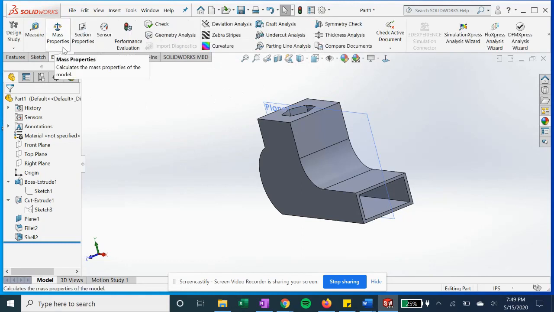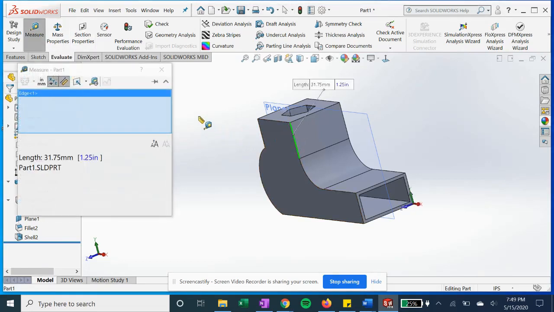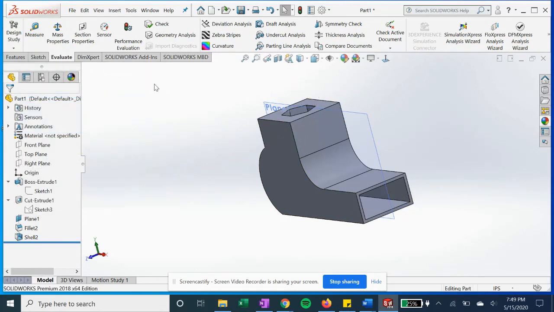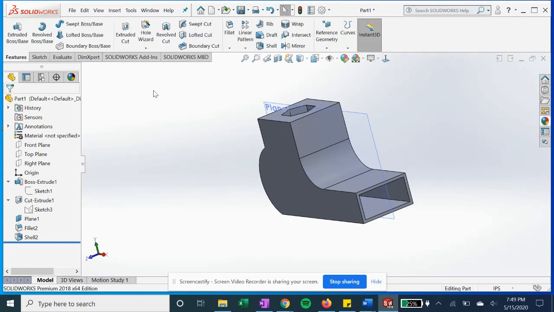Now moving on to evaluate, we have just a basic measuring tool. If you want to take a quick measurement of an edge or something, you can select that. It'll give you the quick values. Once you assign material, you can see densities. So that's the basics of those tabs. We won't get into the others yet.